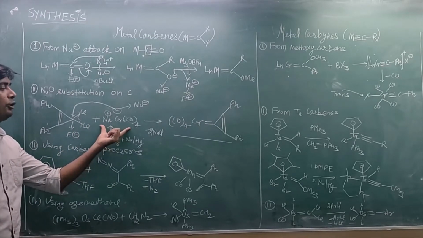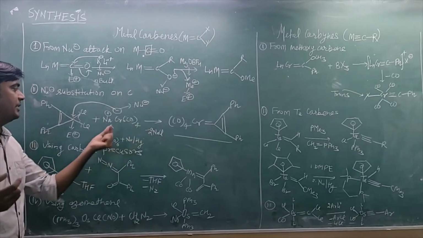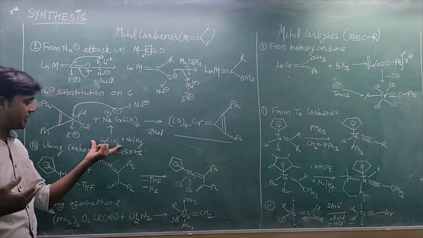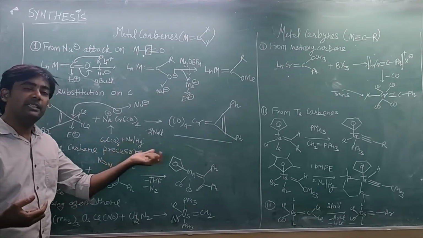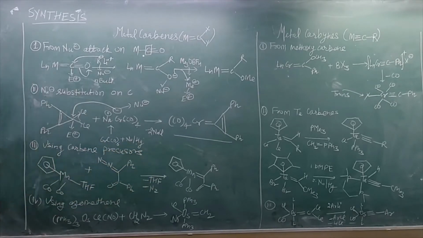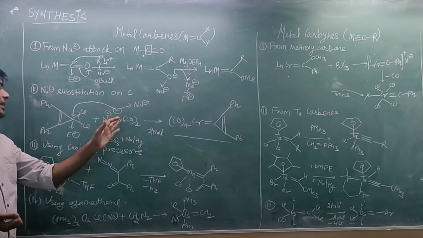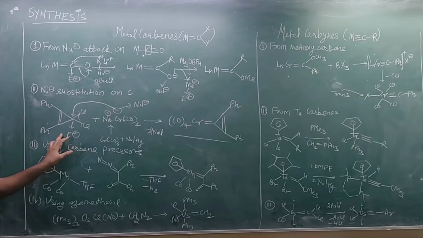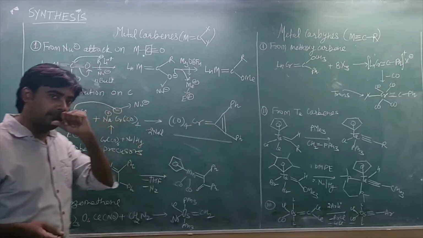This is a highly nucleophilic chromium carbonyl complex, and this complex can be formed by the reaction of chromium hexacarbonyl, Cr(CO)6, with sodium amalgam. Then you can synthesize this complex, and this complex will act as a nucleophile for this particular compound, and it will form a metal carbene complex.